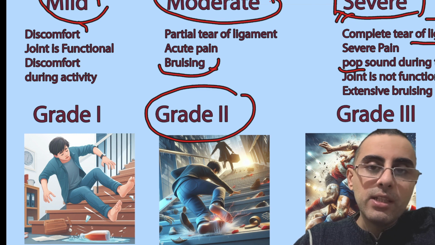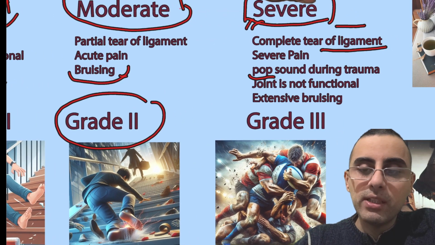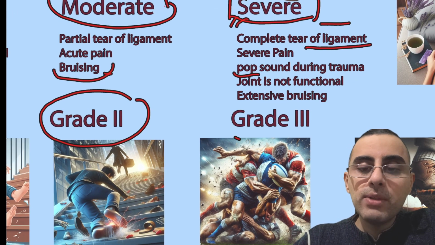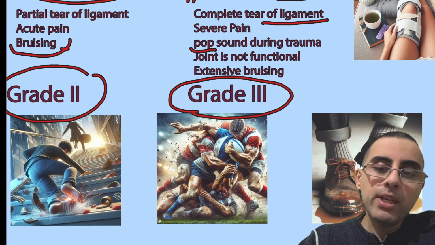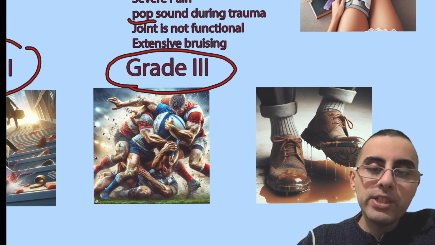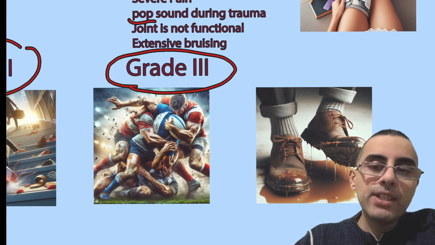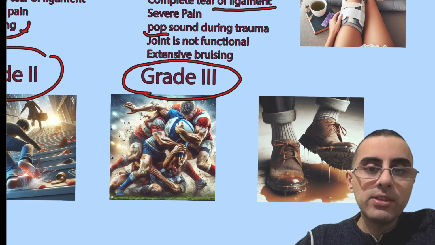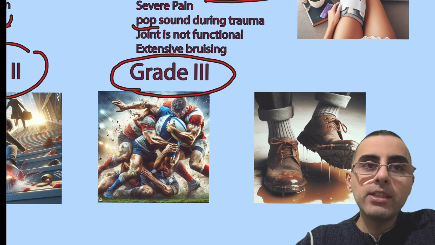That's why it's more common among older population and also among sportsmen and athletes. Grade 3 happens in intensive sport, when we have severe sport collisions, for example in rugby, also from accidents, car injury for example, or a fall from height, for example a fall from a ladder.